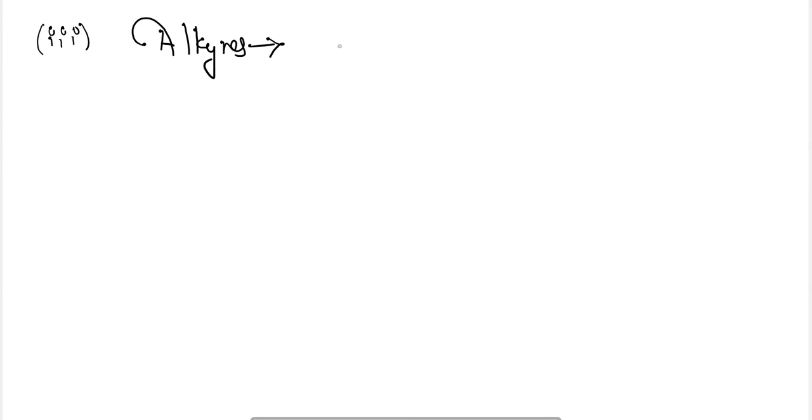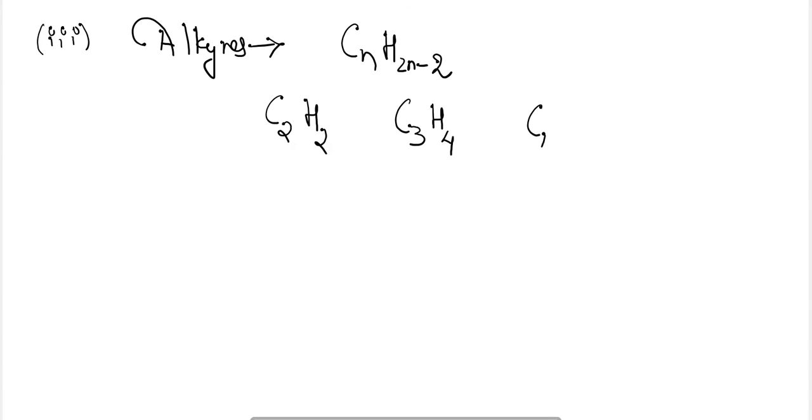So here it will be CnH2n-2. So here the examples can be C2H2, C3H4, C4H6, C7H12. Okay, so these are some of the ways to use the word root here.